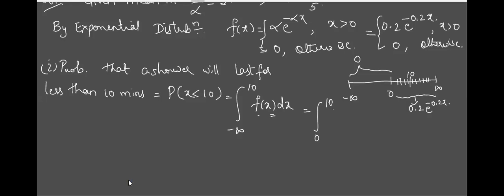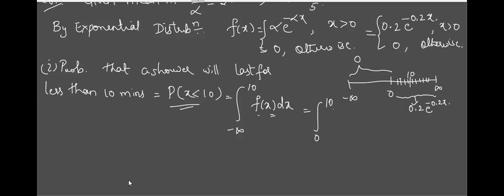When I'm particularly applying this example, then I have to take from 0 to 10. What you are saying is right. But I have to start from the general concept. This is probability of x less than 10, which means upper limit is 10, lower limit is minus infinity. Then when I come to the particular example, how f of x is defined, that time I have to take it as 0. Hope I clarified, Tirthraj.